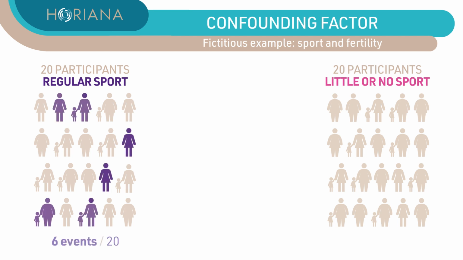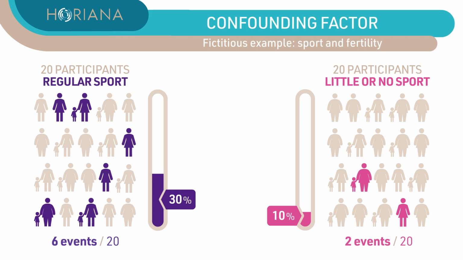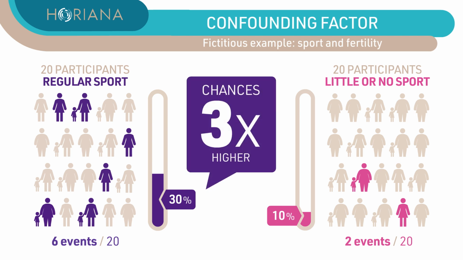After 1 year, 6 participants in the regular sport group became pregnant, corresponding to 30%. In the group with limited sports practice, only 2 pregnancies occurred, leading to 10%. The probability of becoming pregnant is therefore 3 times higher in the sport group.